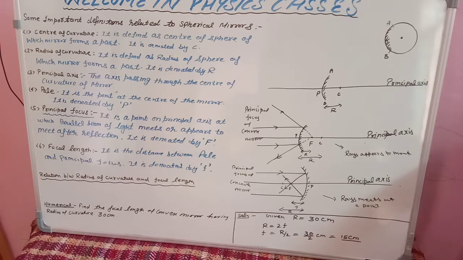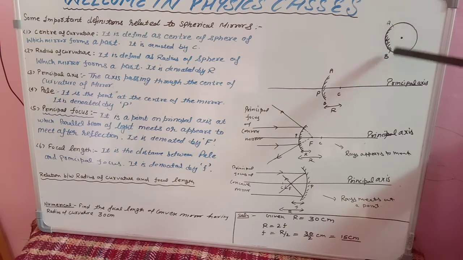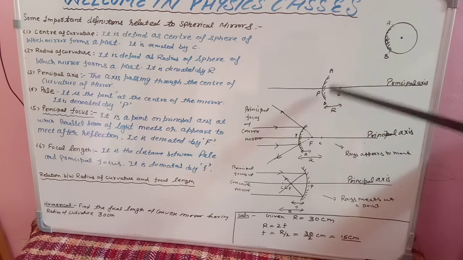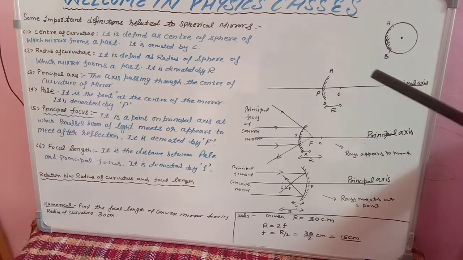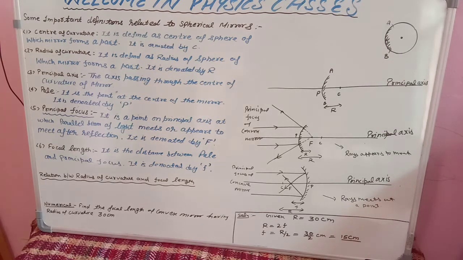Okay, to explain all this, I have taken a sphere which I have painted from inside, and one part of it is AB, you can see. Then this AB part I have just separated. This part AB is now called a convex mirror because its reflecting surface is away from the center. Now, to explain my definitions, I will take this diagram into consideration.